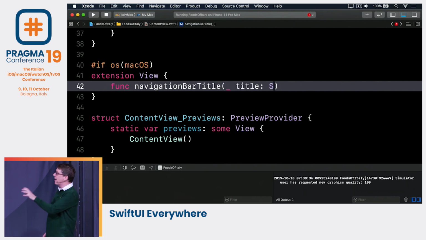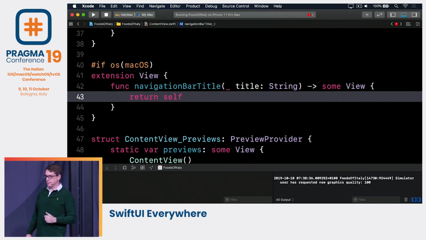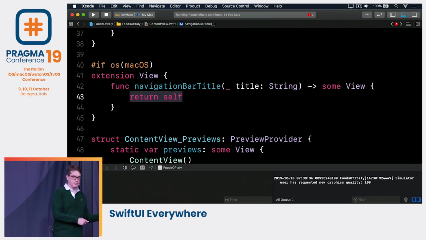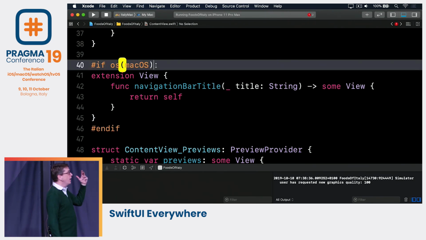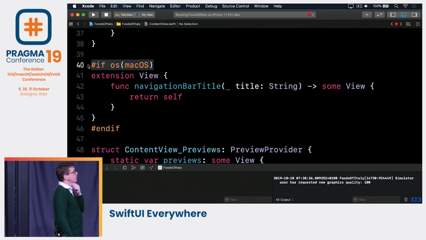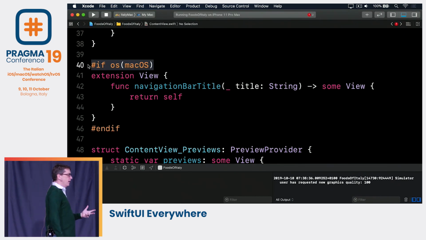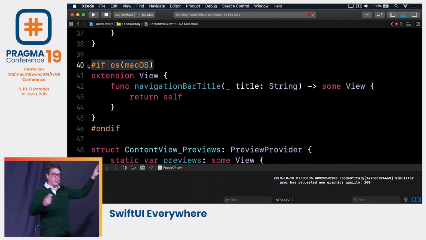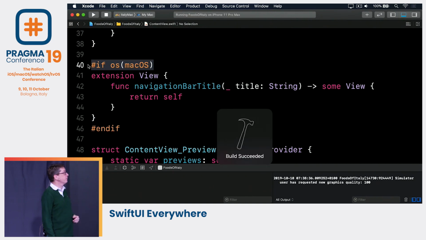It will have our own navbar title that just does nothing. It'll return the same thing it received. It just passes through what it got. But only for macOS, because it'll work elsewhere. And with that change, that's a small change, it'll now use our existing override rather than the built-in, not available on macOS problem, and so this code will compile.